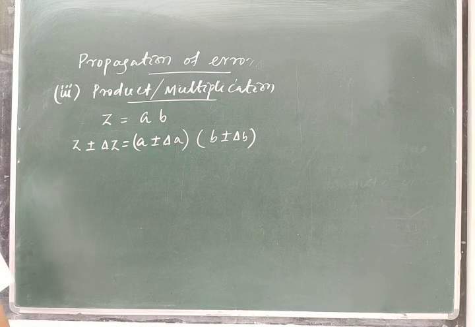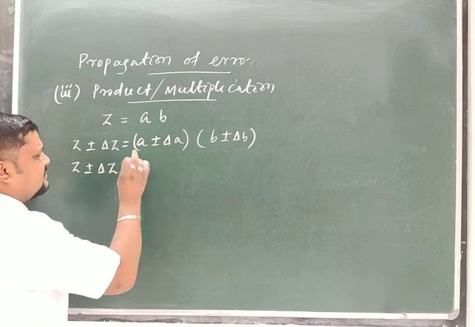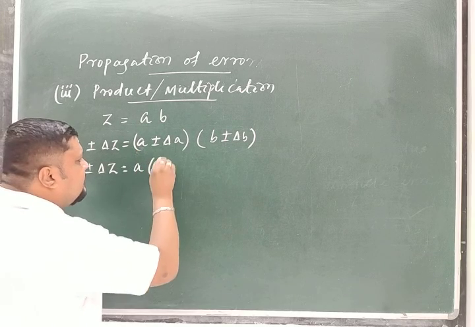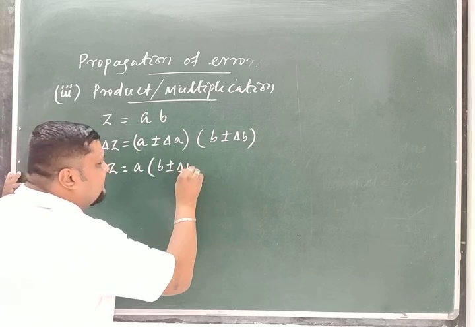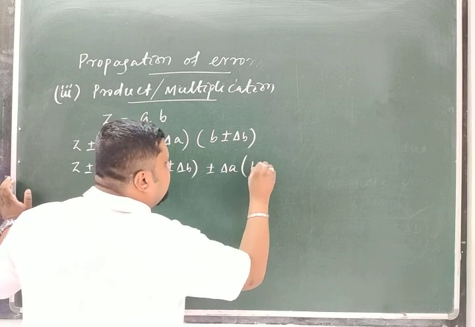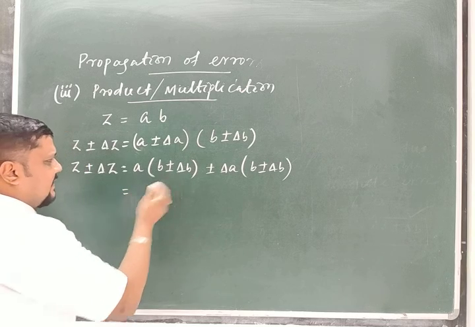Now we do the multiplication part. Now you multiply (A plus or minus delta A) and (B plus or minus delta B). As you know how to multiply this, if you multiply that, what will I get?